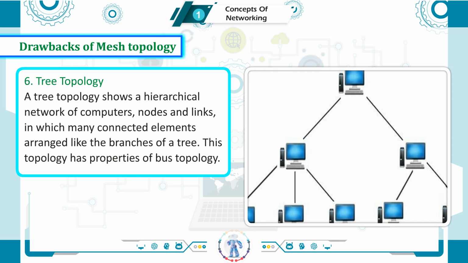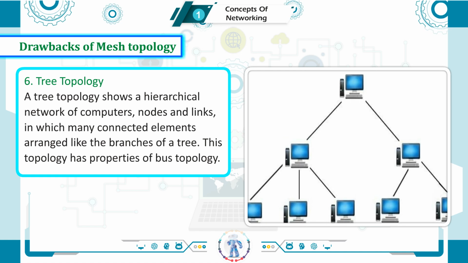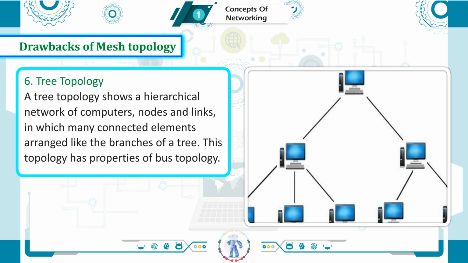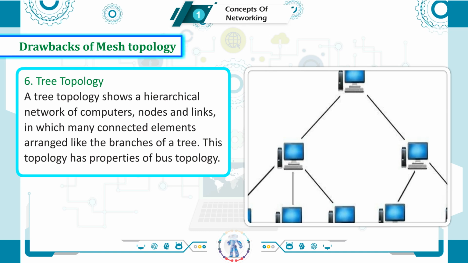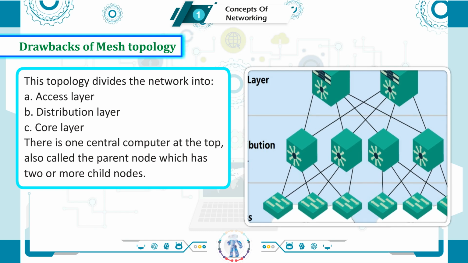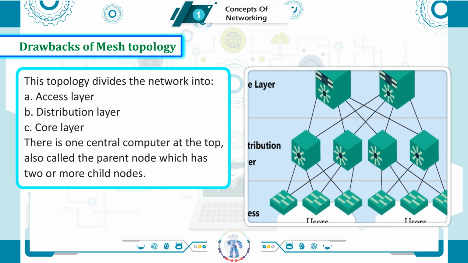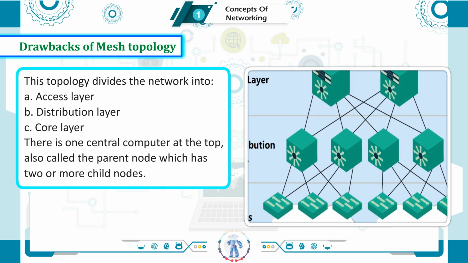6. Tree topology. A tree topology shows a hierarchical network of computers, nodes, and links in which many connected elements are arranged like the branches of a tree. This topology has properties of bus topology. This topology divides the network into an access layer, distribution layer, and core layer. There is one central computer at the top, also called the parent node, which has two or more child nodes.